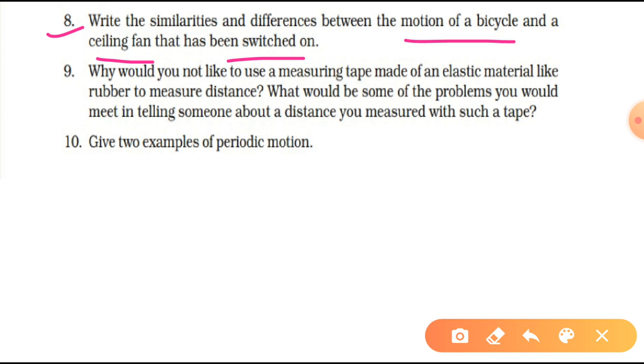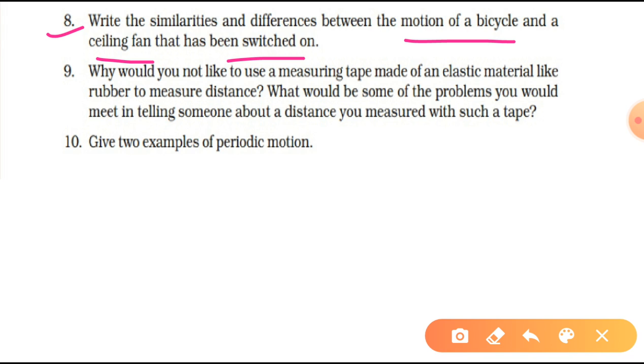we switch it on. Now the difference is, while the cycle moves, it shows translatory motion, but your fan is not moving, it's at one place. So that's the difference. And I want to add one more thing. If you are riding your bicycle on a straight road, at that time it will also show rectilinear motion. That will not be done by the ceiling fan. Okay, so this was the question.